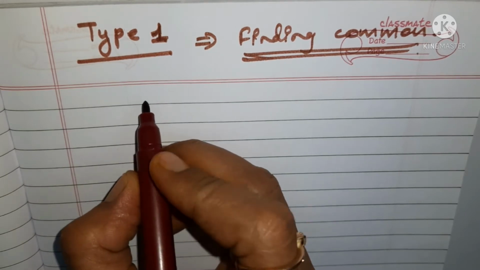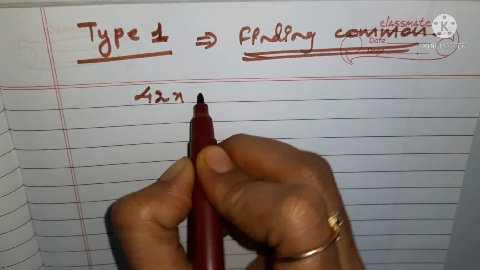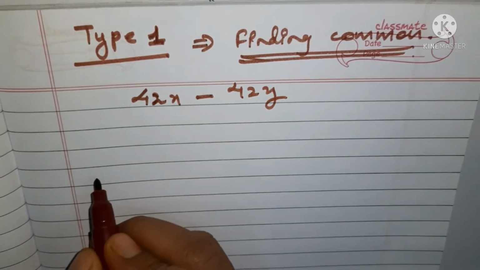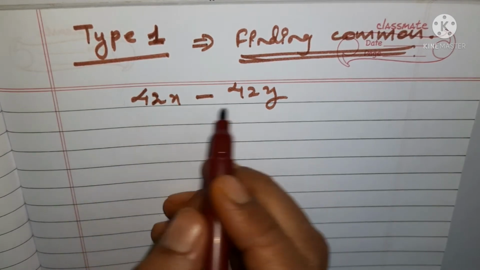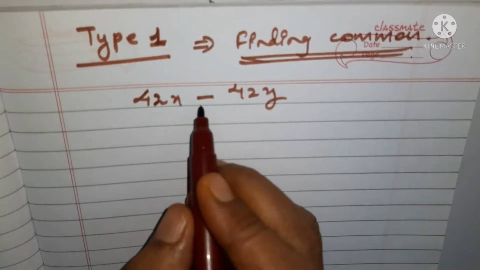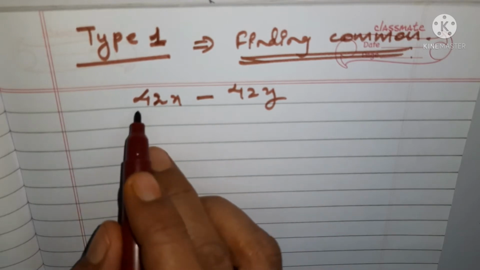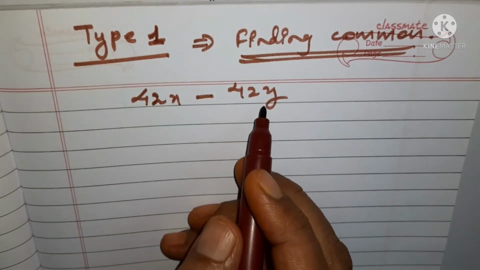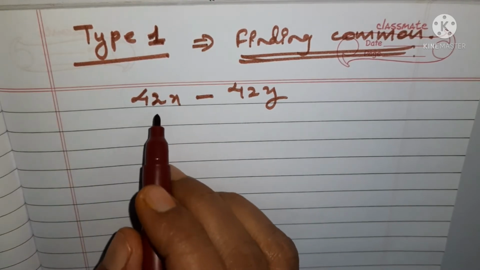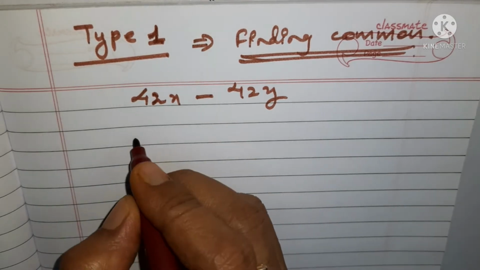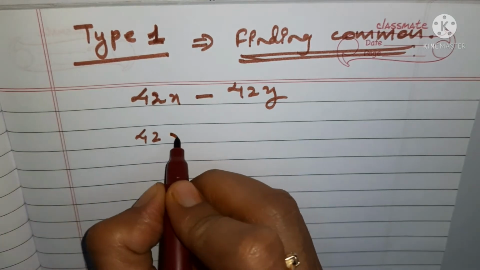Say you have taken an example as 42x minus 42y. You can see here that we have the same coefficients, but the variables are not the same. We have two terms here, and out of these two terms you can see that 42 is a common number. It is common in both. So we are going to take out the common, we are going to write this common outside the bracket.